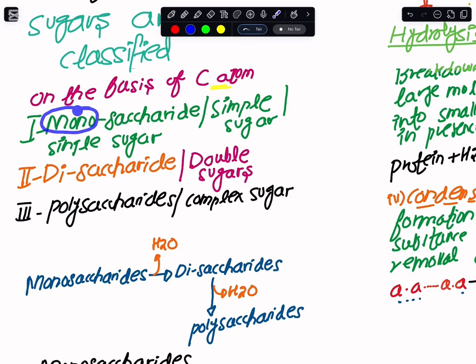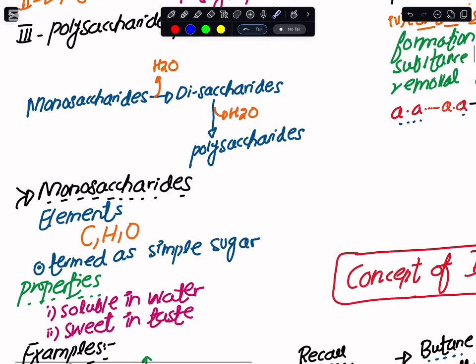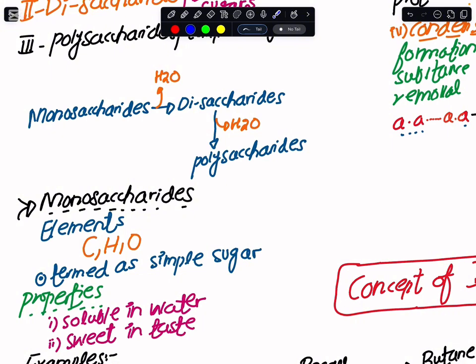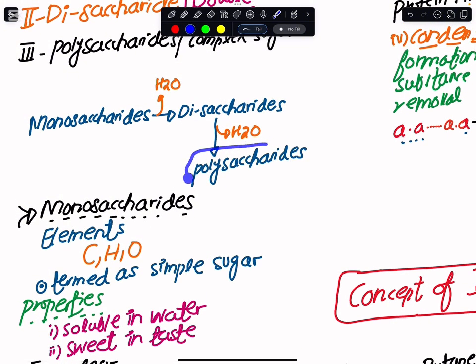From the name, we have to assess what sugar we are talking about. The word mono means single, and the word saccharide means sugar, so they are the simple sugars. If I say disaccharides, di means double and saccharide means sugar. So whenever double sugars are referred to in biology, they would be the disaccharides. And lastly, we have the complex sugars, which are named as polysaccharides. By the word poly, we mean multiple, and saccharide means sugar. So when many sugars are linked together, we end up making the complex sugars. And here I am to show you how we would go from the monosaccharide to the polysaccharide. So you know that here I am making a complex thing.